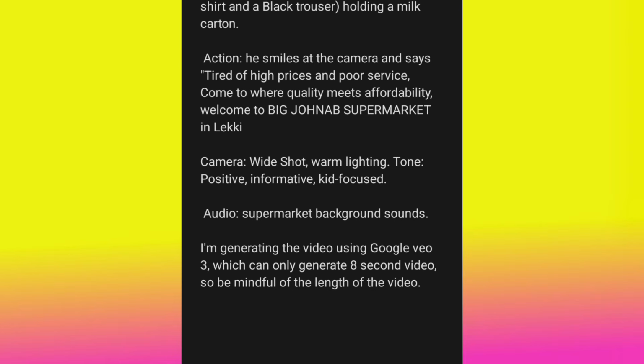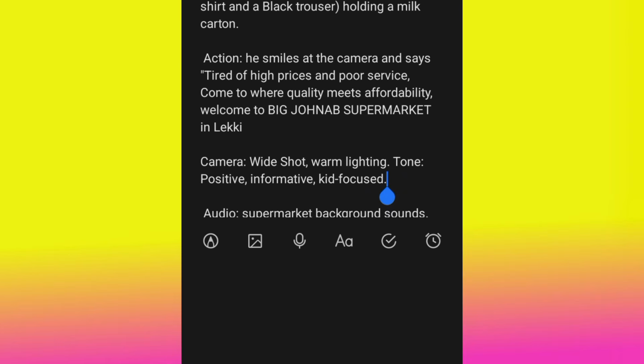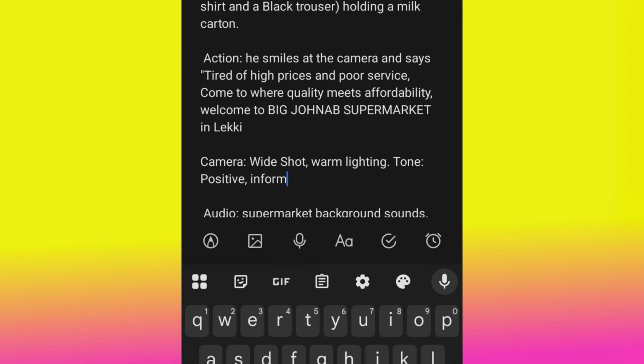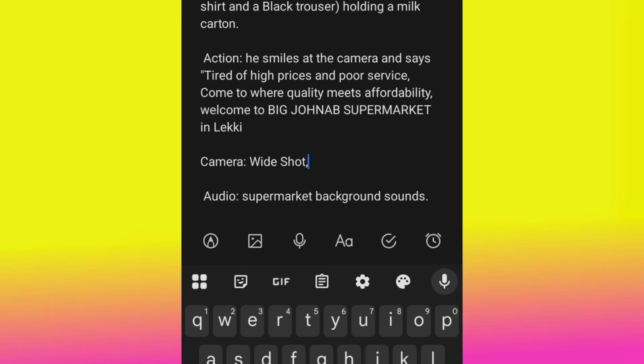Now, the way I write this one like this, if I head over to ChatGPT, ChatGPT is going to add the camera position, maybe from side. Okay, now, do you know what? Let's cancel it, and write camera position. You can say camera position or camera. ChatGPT will understand it. Okay, let me even put that position so that I will not confuse you.